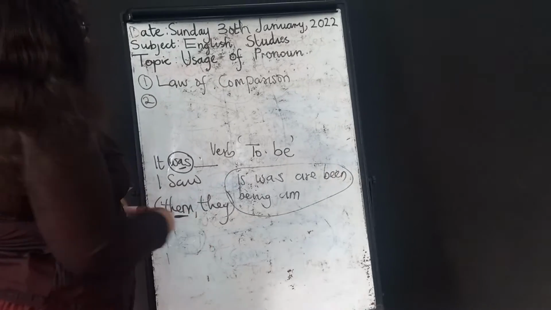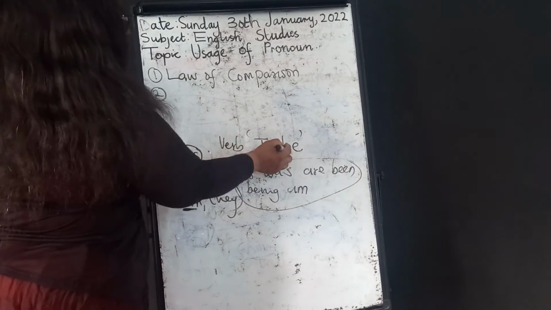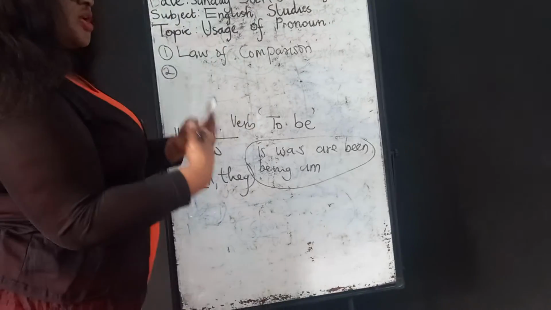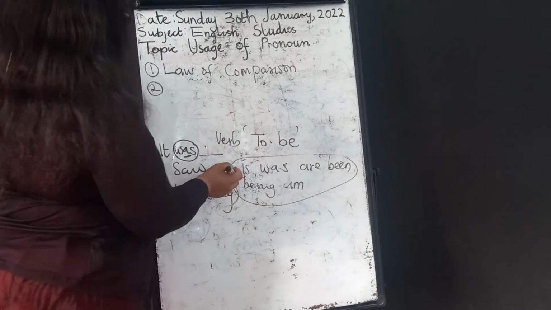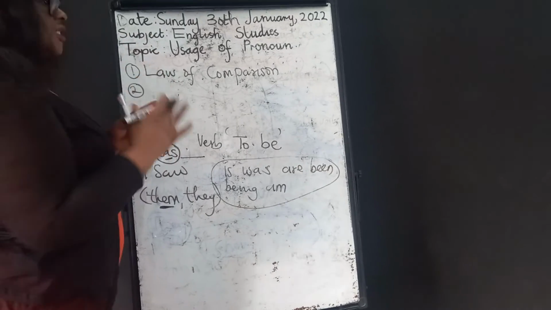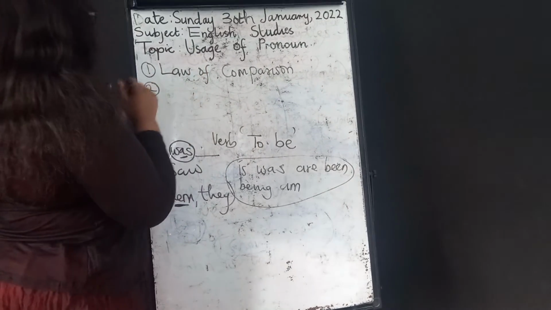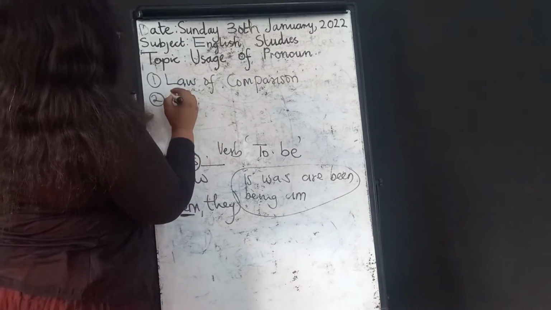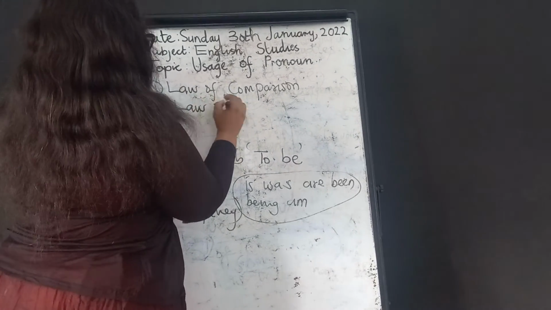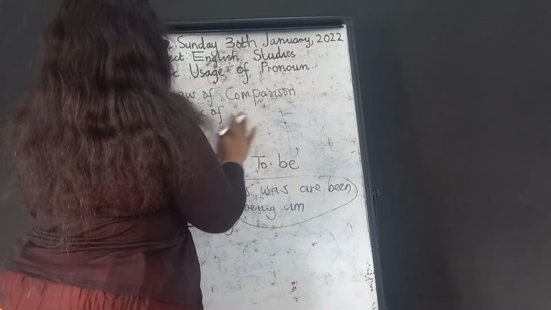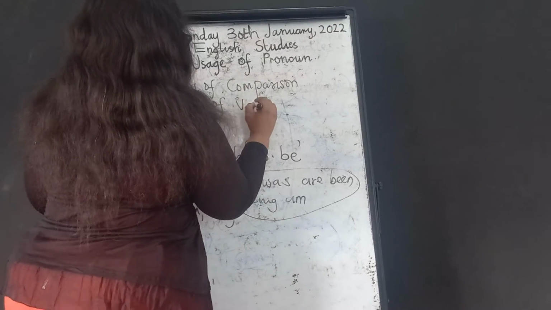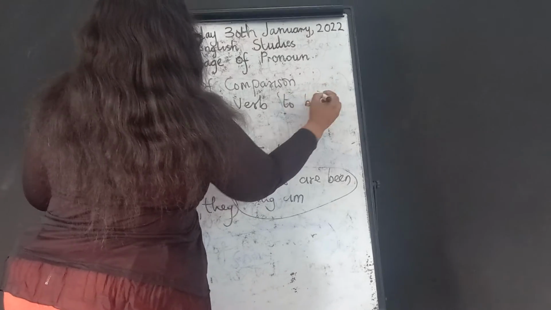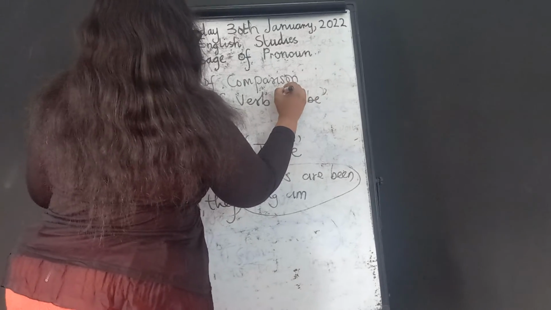Anywhere you see the verb to be and a pronoun is going to come in front of the verb to be, it must be a subject pronoun. So another one that doesn't obey the rule of the usage of pronoun is the law of verb to be.